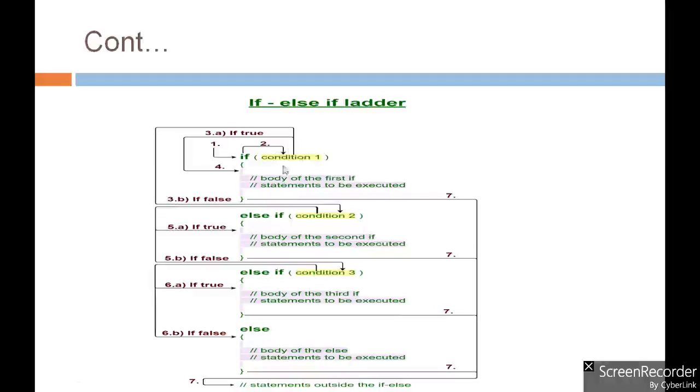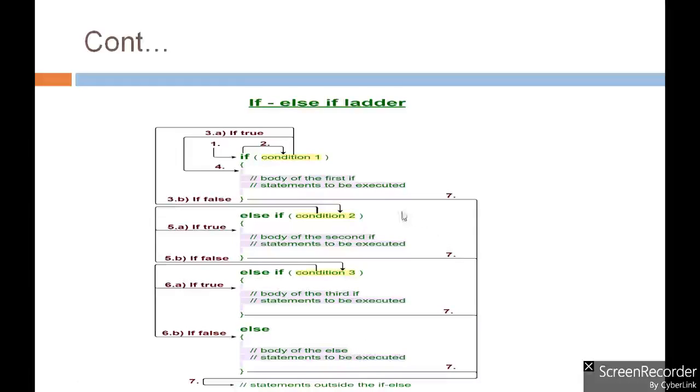But if the first condition is false, then the control will be transferred to the next condition that is written with the else if, right? Here condition 2 will be checked, and if this condition becomes true, then the statements associated with that particular if condition will be executed, and after that control will be transferred to the next statement that is written after the whole if else if ladder statement, and the remaining in-between conditions will be skipped.